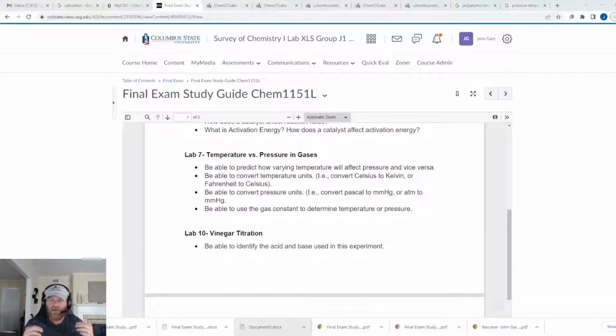Now, there are other laws that we learned in lecture, like Boyle's law and Charles' law, that have to do with temperature, pressure, volume. For the lab exam, I'm only asking you what is here. So be able to predict how varying temperature will affect pressure, right? If I lower the temperature, will the pressure be lower or higher? If I raise the temperature, will the pressure be lower or higher? Stuff like that. And then be able to convert your units.